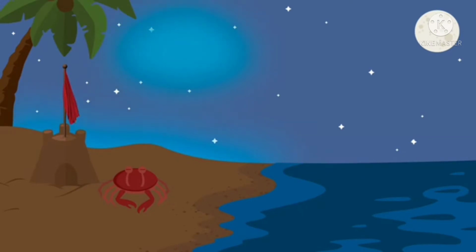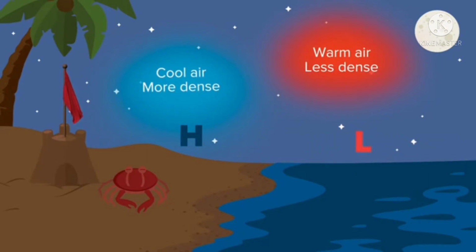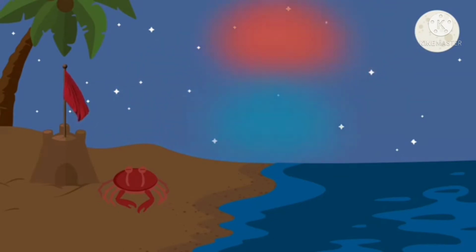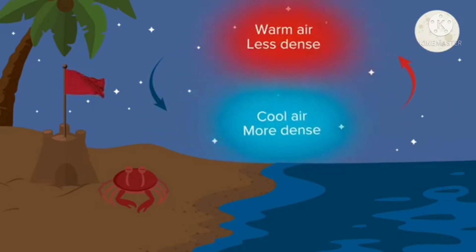Next is land breeze. A land breeze is a wind which blows from the land towards the sea during night. As the sun sets, both land and sea start cooling. However, the land cools much faster than the sea water. Thus, the air above the sea is warm and hence less dense. This less dense air rises up, causing a drop in air pressure on the surface of the sea. To make up for this drop in pressure, the cool and dense air from the land starts blowing towards the sea. This is land breeze.